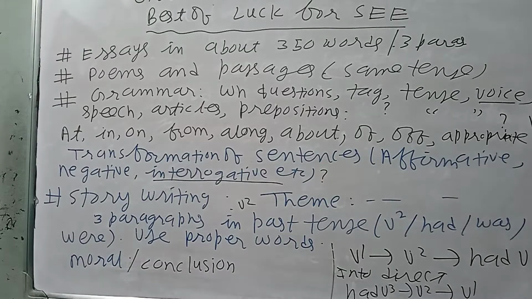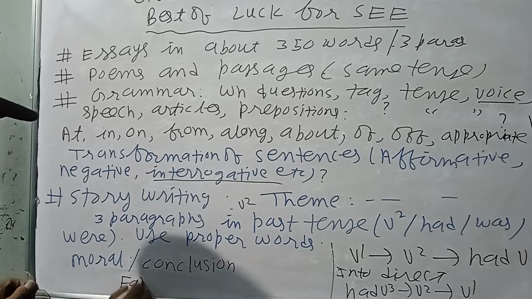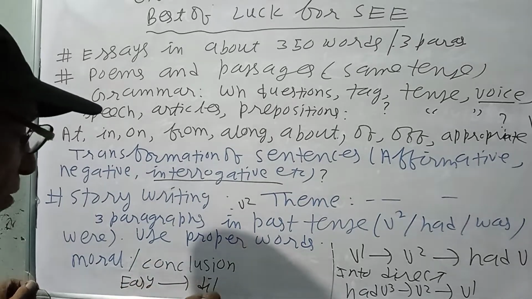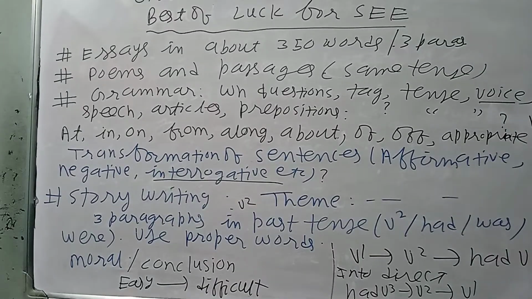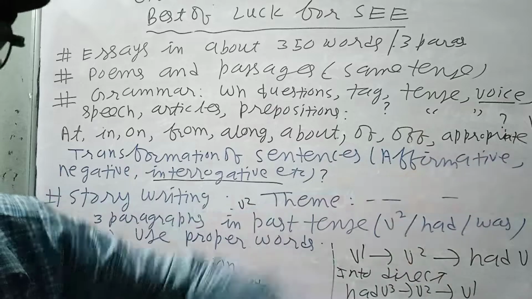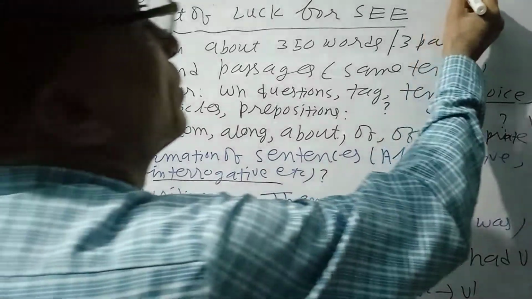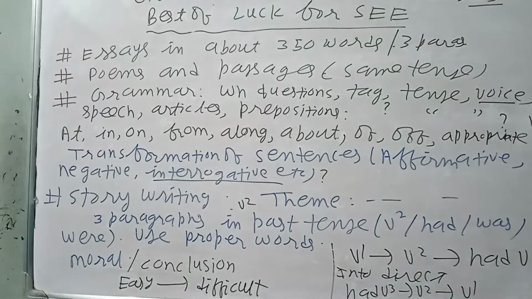First of all, you have to do the easy ones. First of all, easy. Then only difficult. Whatever you feel. First do the easy ones, then only the difficult ones. You can easily get at least 65 or more than 65.